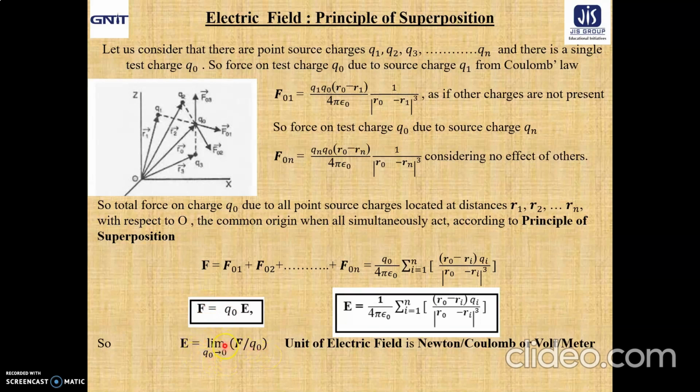Very, very important here is this limit. That means how to define the electric field intensity or field strength at a point in the force field. It is the ratio of the force experienced by the test charge placed at some point divided by the charge itself in the limit Q0 tends to 0. Now what is the meaning of this limit? Without the limit, this definition is incomplete. Q0 tends to 0 means we are talking about point charges, so that the test charge should not perturb the force field created by all the source charges.